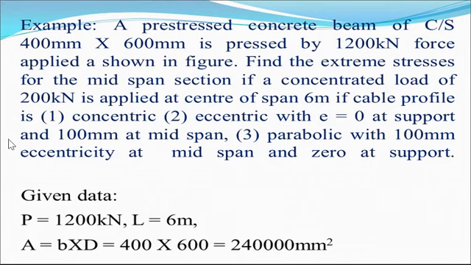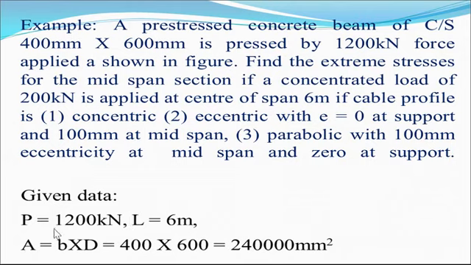If the cable profile is number one concentric, second one eccentric with e equal to 0 at the support and 100 mm at the midspan, third parabolic with 100 mm eccentricity at the midspan and 0 at the support. All these cases will be discussed in the same problem.